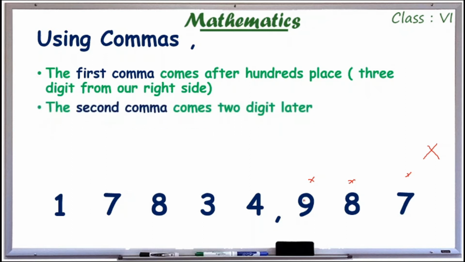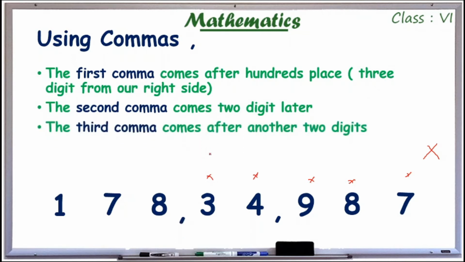And the second comma comes 2 digits later. Then count 2 digits. 1, 2. And I have to put another comma. And the third comma comes after another 2 digits. 1, 2, place a comma here. So this is how we give commas to our number. Now I can read this number very easily. 1 crore 78 lakhs 34,987. So for easy reading we use commas.